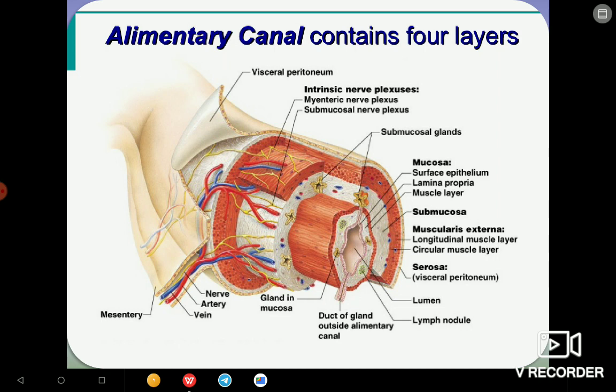And lastly we have the serosa, the outermost part of our alimentary canal. And other parts: obviously everywhere there will be blood vessels, nerves, veins, arteries. Then glands will be there. Okay, next we are going to the next part.